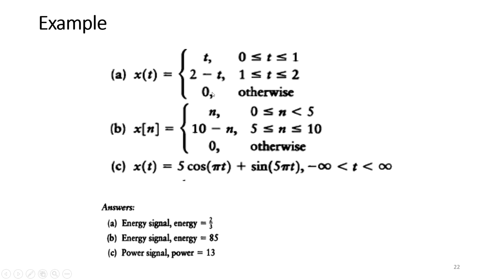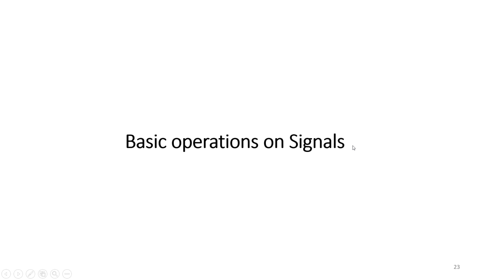If it results in some finite value, then the power is obviously zero, so there is no need to find the power. If the energy comes out as infinite, then it is supposed to be a power signal, so you need to find the power level for that signal.